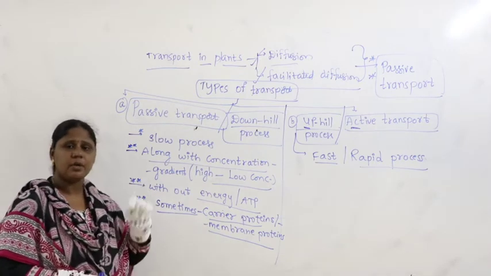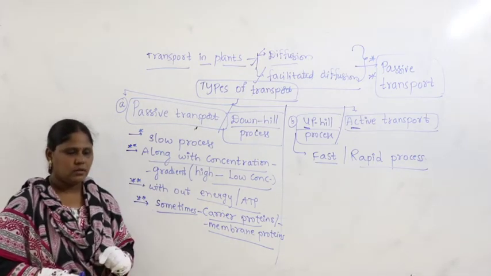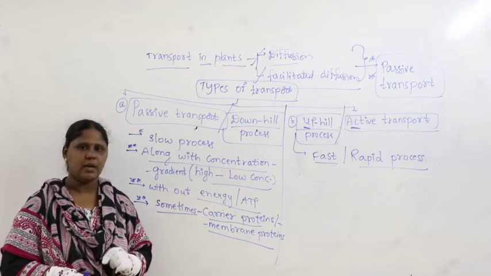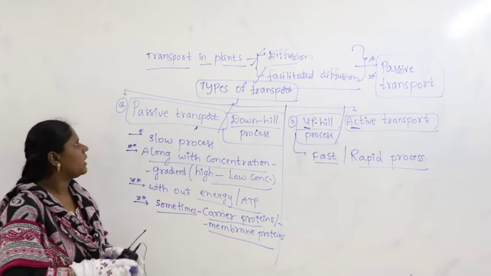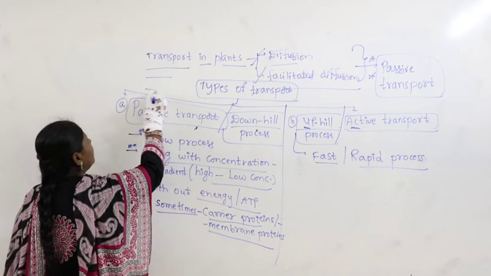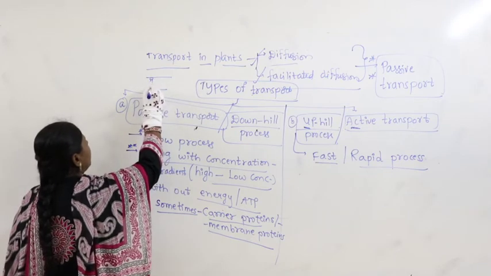Why did we write sometimes? Because for facilitated diffusion we have written across the membrane.